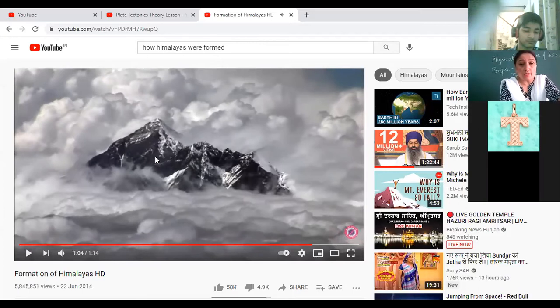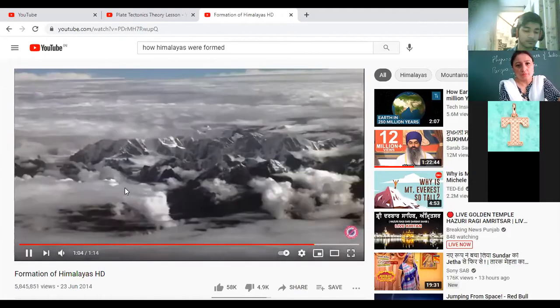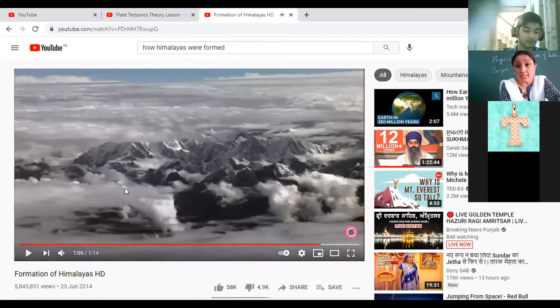Nature in the real sense is so beautiful. Here you can see the natural beauty. Look at the scene, and it's real scenes, not imagination at all.